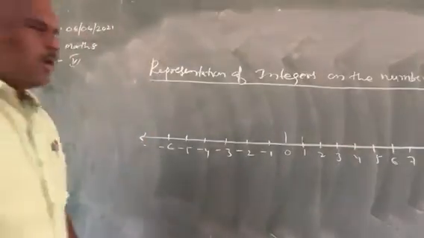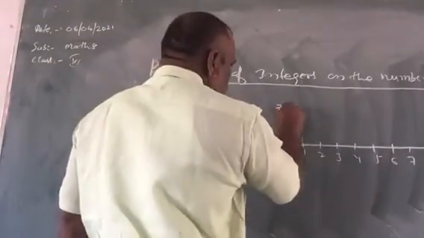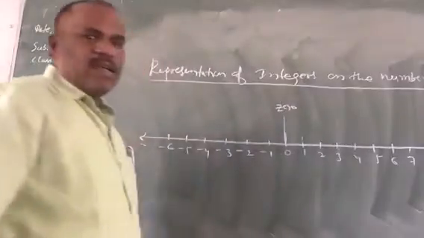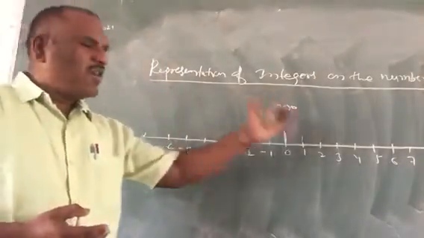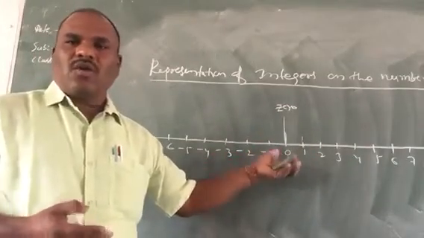Now children, observe, this is 0, because integers mean positive numbers, negative numbers and 0 all together.